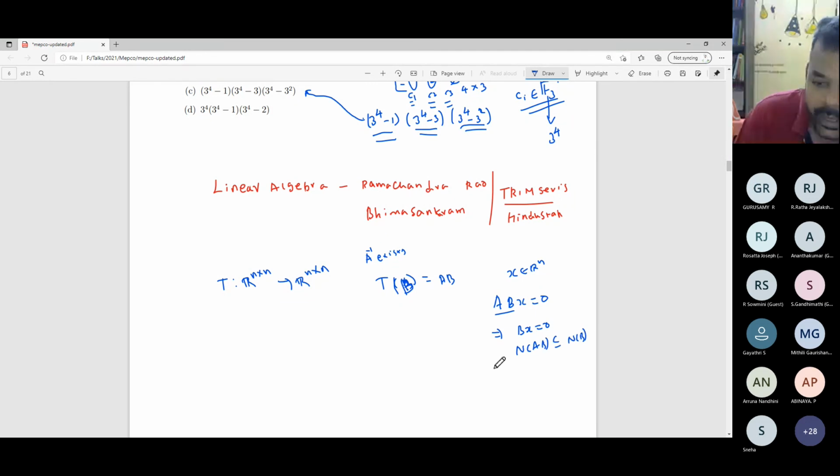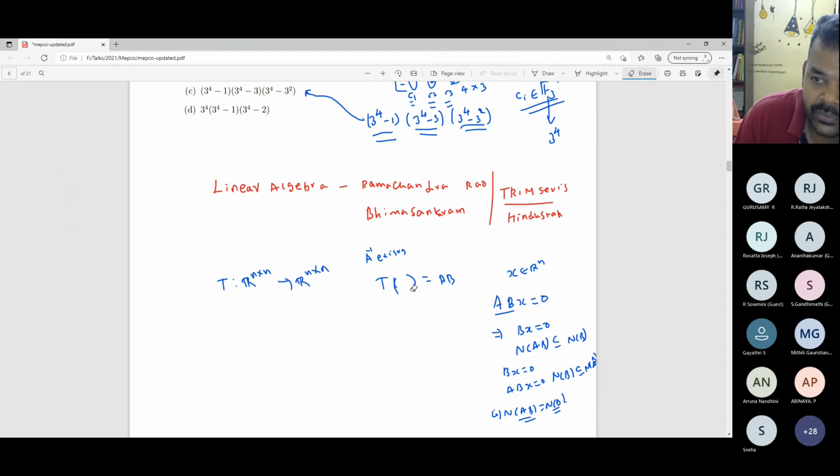Now, if I take an element in the null space of B, then pre-multiplying by A will not affect anything. And in fact, this is much more general. So null space of B is sitting inside null space of AB, and null space of AB is in fact equal to null space of B. So nullity of the matrix B will not change. And of course, if you apply the rank-nullity theorem, then you can get that the rank of the product AB also will not be changed. Up to this point, this much you can say.